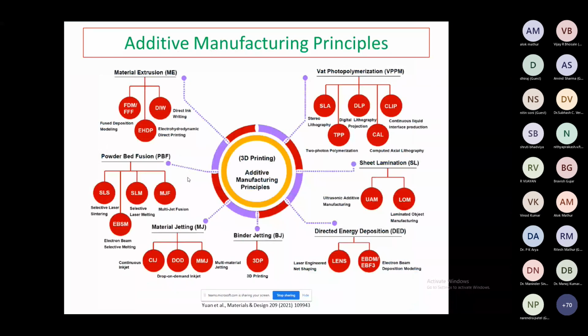So, additive manufacturing principles. Today I'll discuss these types of process, and we have already discussed their use for composite development with the 3D printing process.